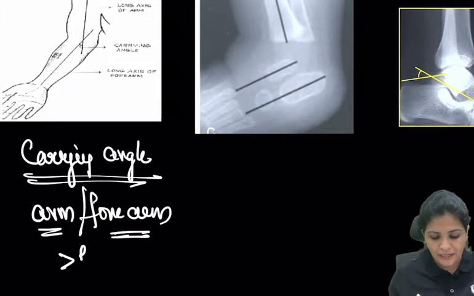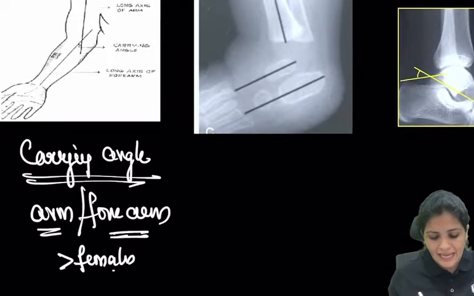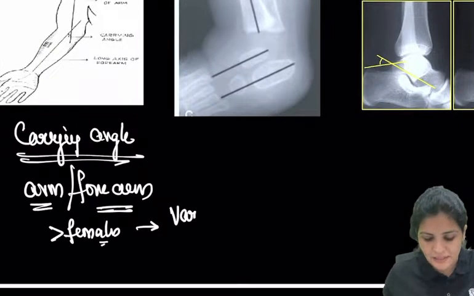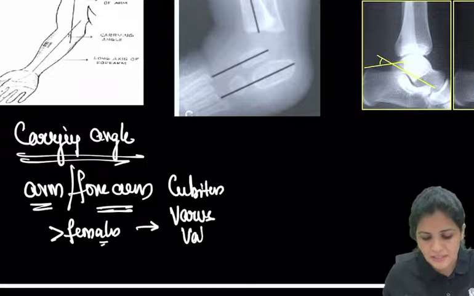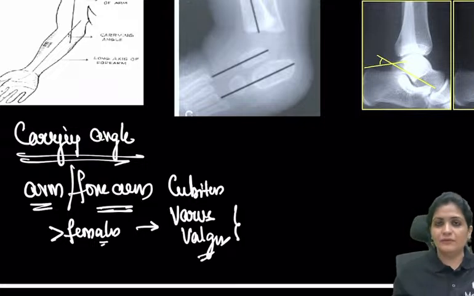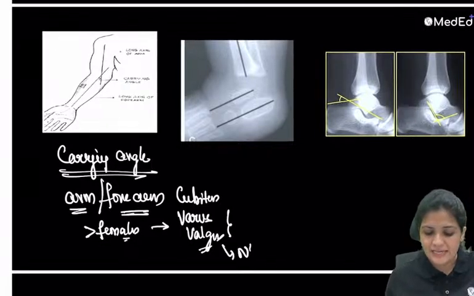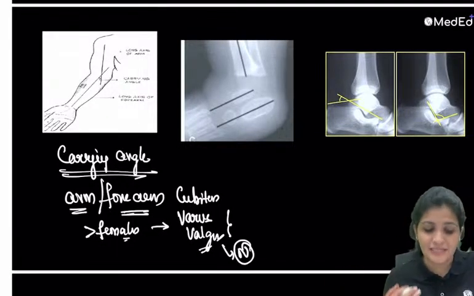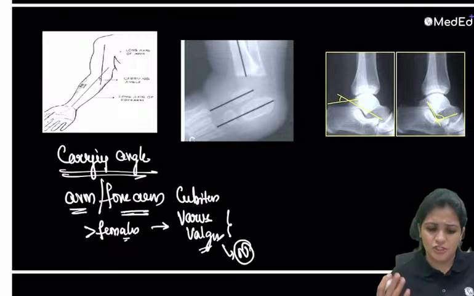If this carrying angle is increased or decreased, this results in varus or valgus. Normally we are present with valgus. And now if this is rotated inside, this is cubitus varus, as we told, the gunstock deformity, right?